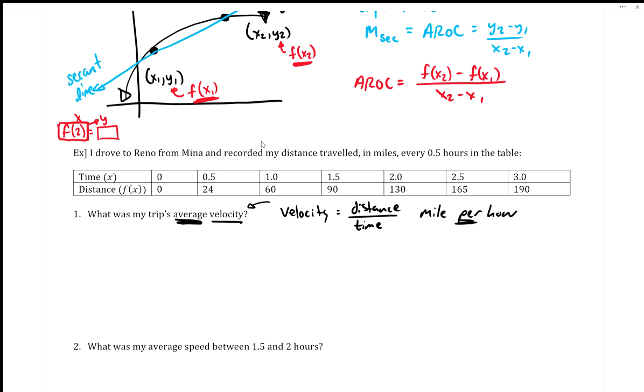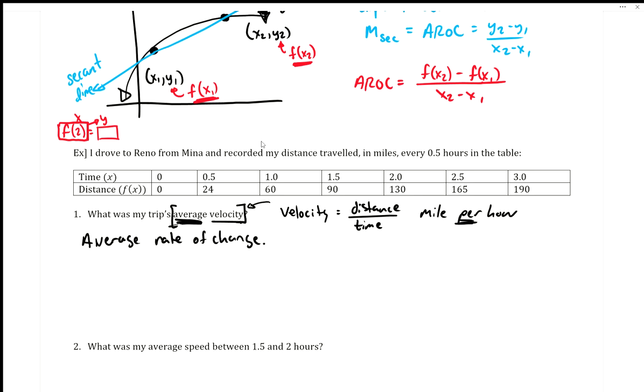Okay, so this here still is, block that all off. So this is an average rate of change because velocity is a rate. Average rate of change. All right, so to do this one, let's keep it in the black ink. It says, what was my trip's average velocity or average rate of change?